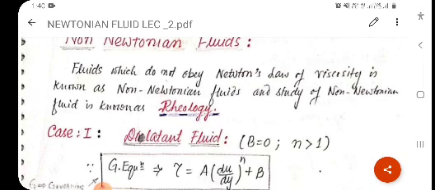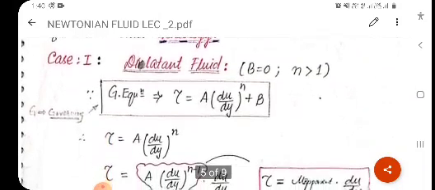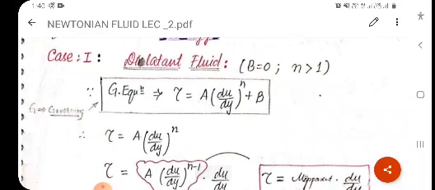So what is non-Newtonian fluid? Fluids which do not obey Newton's law of viscosity are known as non-Newtonian fluids. The study of non-Newtonian fluid is known as rheology. Case 1 or type 1, which is dilatant fluid. In this case, B equal to 0 and n is greater than 1.